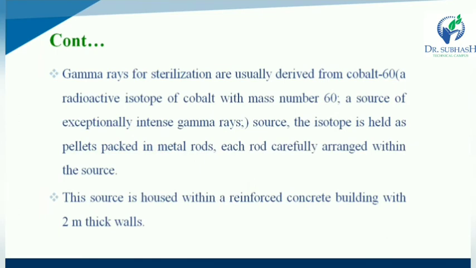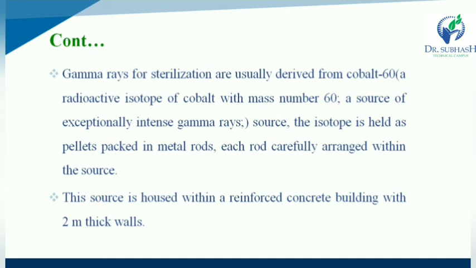Gamma rays for sterilization are usually derived from a cobalt 60 source, and the isotope is held as pellets packed in metal rods, with each rod carefully arranged within the source.